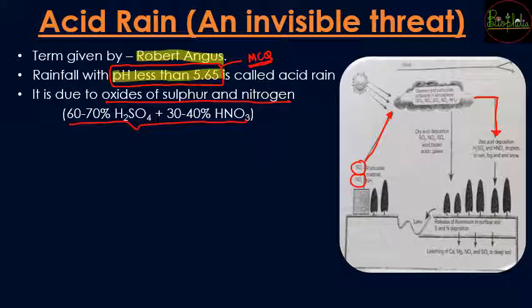The wet acid, that is all those gases which have attached with the water molecules, drops down in the form of acid rain. Acid can come as rain, fog, or snow. In every form of water, this acid comes down, and once it comes down onto the surface of the earth, there are going to be problems.